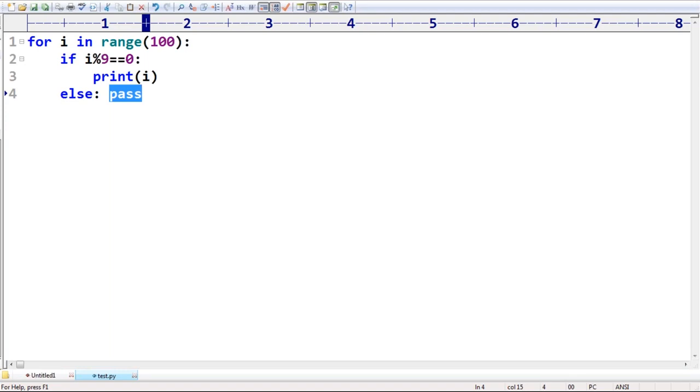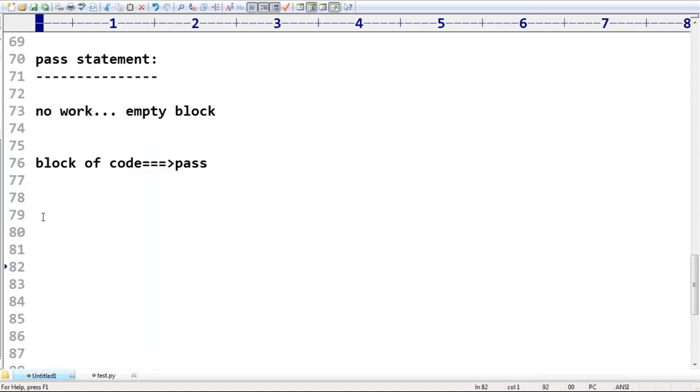Next, sir, in Python you have another keyword, the del keyword. What is this one, sir? What is the purpose of del? Del is a keyword in Python. Very simple.